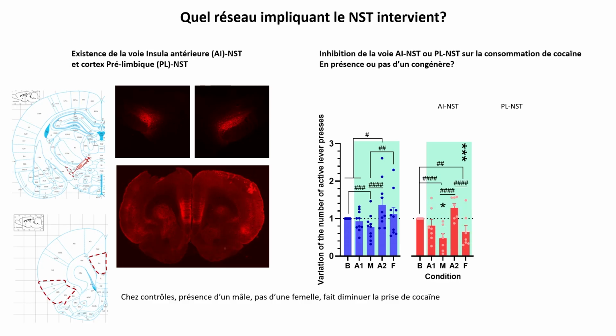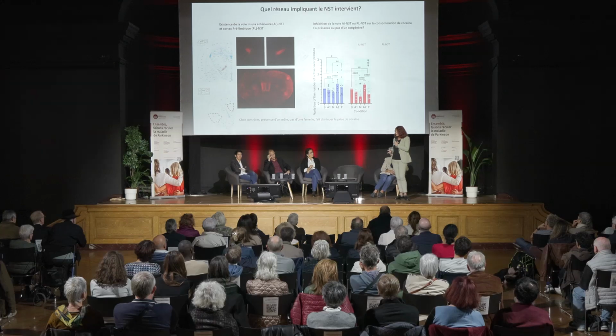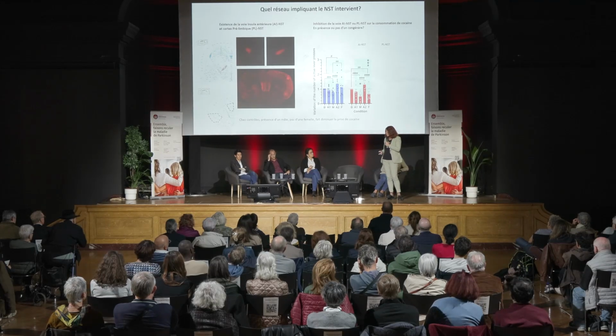Same conditions, if we inhibit the projection of the anterior insula towards the subthalamic nucleus, we see, of course, a slight decrease in cocaine consumption when we inhibit the projection from the anterior insula towards the subthalamic nucleus.